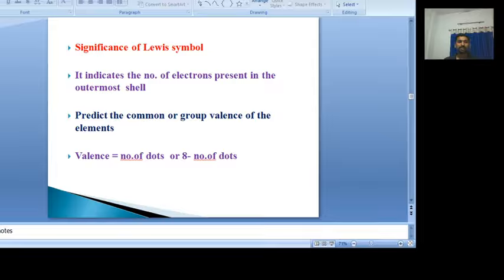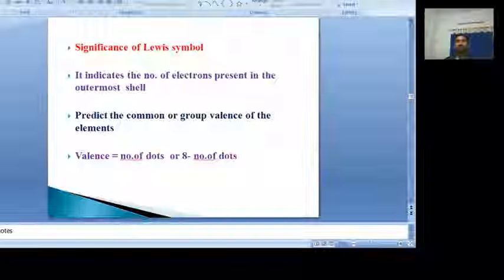When it comes to nitrogen, the number of dots around nitrogen is 5, but all 5 valency electrons may not be involved in bonding in the case of the nitrogen atom. In that case, 8 minus the number of dots, that is 8 minus 5, is 3. The valency of nitrogen is 3. Oxygen has 6 dots because the electronic configuration is 1s2, 2s2, 2p4. But oxygen never shows a valency of 6. Instead of 6, it shows 2. How do you get the 2? 8 minus 6, that is 2.